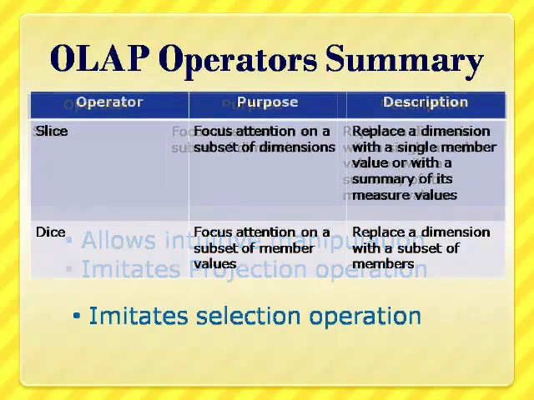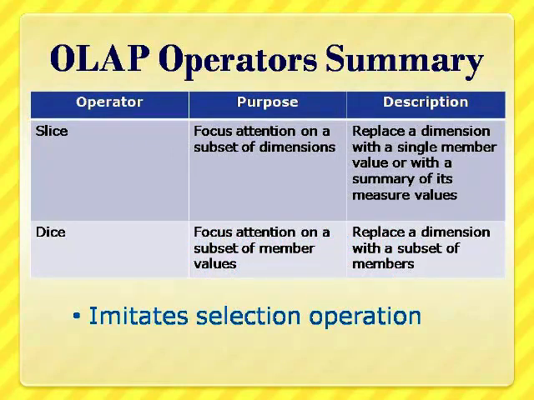Another kind of operator is dicing, which imitates the selection operation of relational algebra sigma, whereas slicing imitates the concept of projection operator, that is pi of relation. The purpose of dice operator is to focus attention on a subset of member values. That means we can replace a dimension with a subset of members, which is nothing but a selection operator.